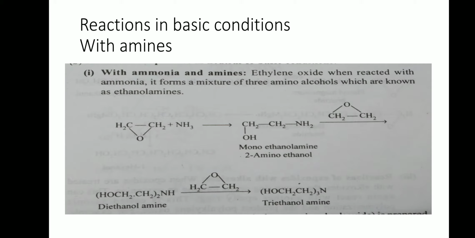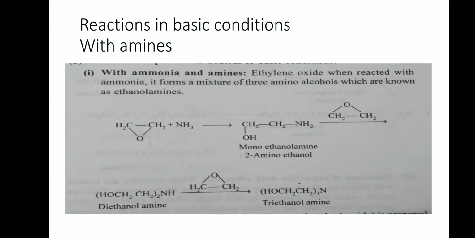Let us see first reaction of ammonia on ethylene oxide. The ring opening takes place and proton gets added to oxygen and NH2 gets added to carbon to get 2-aminoethanol. Now there are hydrogens attached to nitrogen. So this can be used to add to ethylene oxide and you get diethanolamine.